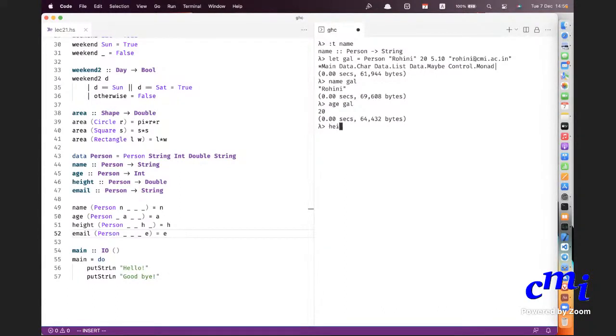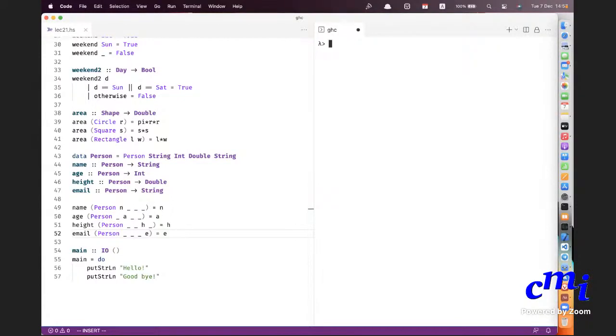Yes, height. Oh, 5 point. Okay. What do I do to say 5.9? Oh, okay. So 5 feet 9 inches is different from 5.9. And 5.10 is not 5 feet 10 inches, it's only 5.1. Whatever it means. Okay. And email. So you have all this, right?